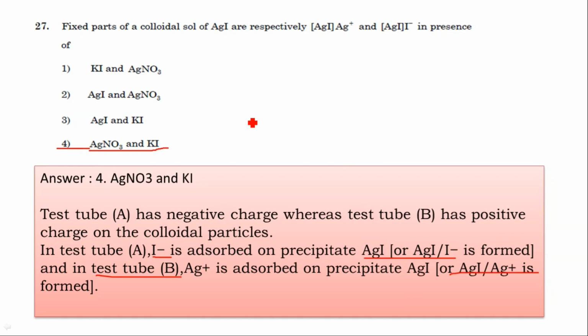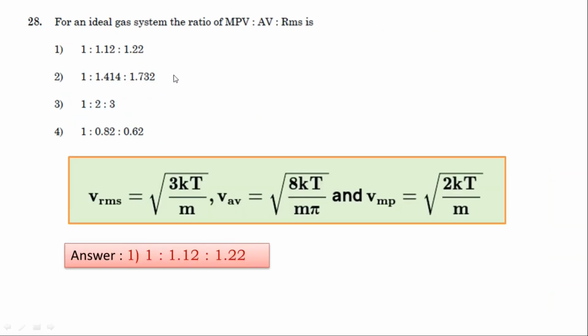Next question, 28. For an ideal gas, the ratio of most probable velocity, average velocity and RMS (root mean square) velocity is. First you have to know the formula of these three velocities. Most probable velocity is root 2kT by m, average velocity is root 8kT by pi m, whereas RMS velocity is root 3kT by m.